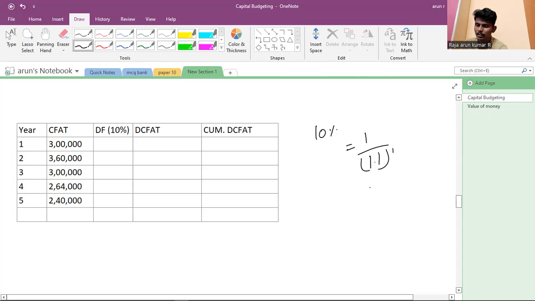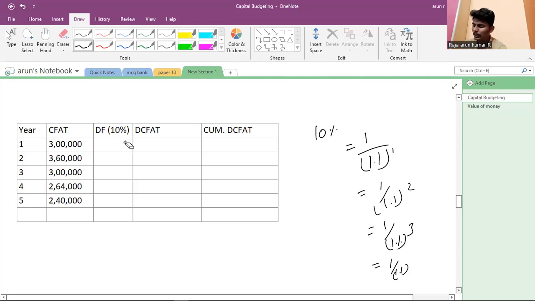This is the first year. Same as we follow, second year 1 divided by 1.1 the whole power 2, third year 1 divided by 1.1 the whole power 3, and fourth year 1 divided by 1.1 the whole power 4. Like that we do the number of years.